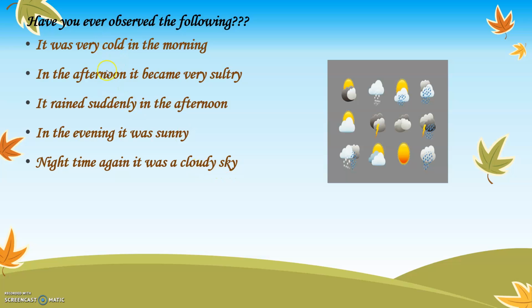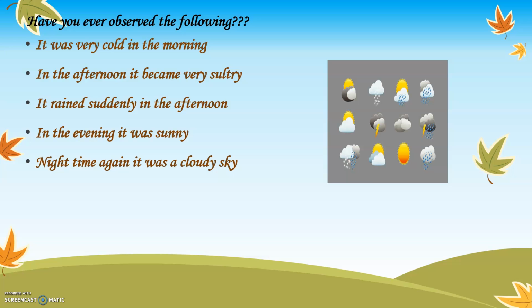So you realize that in a day the temperature goes on increasing or decreasing. Sometimes it is extremely sunny, all of a sudden it becomes cloudy, all of a sudden it starts raining, again it becomes sunny. This keeps on changing in a day. Okay, this is called weather. Weather is something that is not constant. It keeps on changing every day, every time. In a day, you can find a number of weathers.